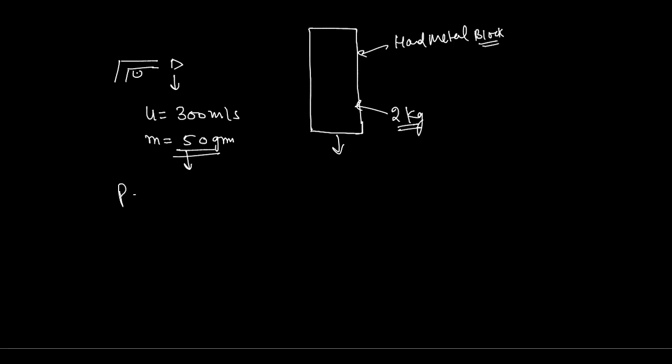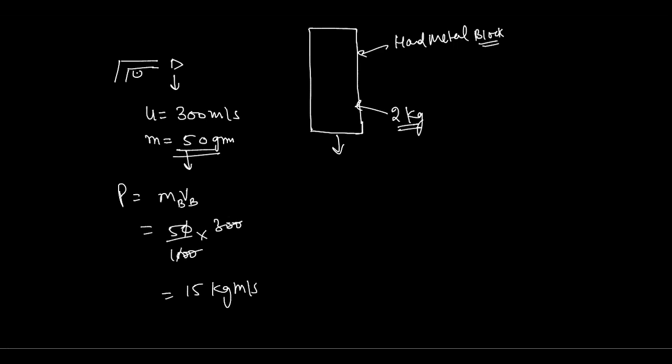So initial momentum will be m into v, and that would be equivalent to, for this bullet, mass of bullet into velocity of bullet, you can write here. That would be, the mass of bullet will be 50 divided by 1000, and then it will be 300. Then you cut it, and you cut it, you'll get 3 5s are 15. So that would be 15 kilogram meter per second.